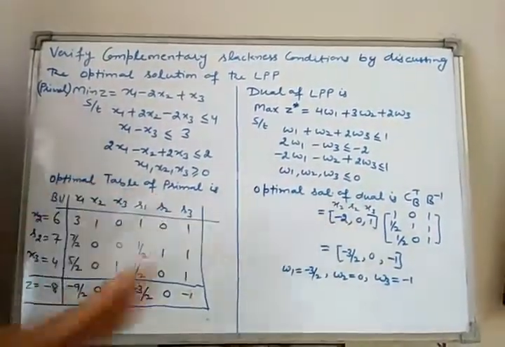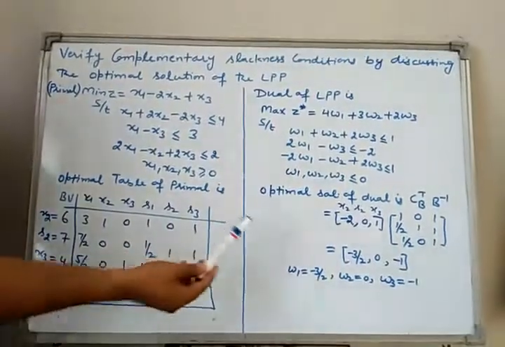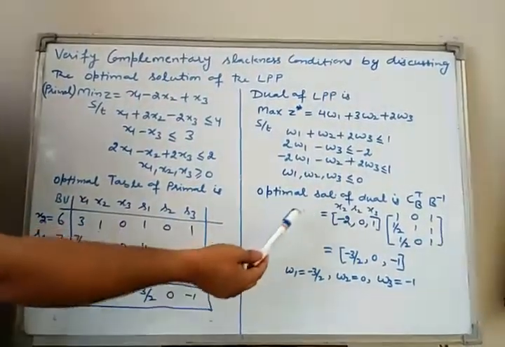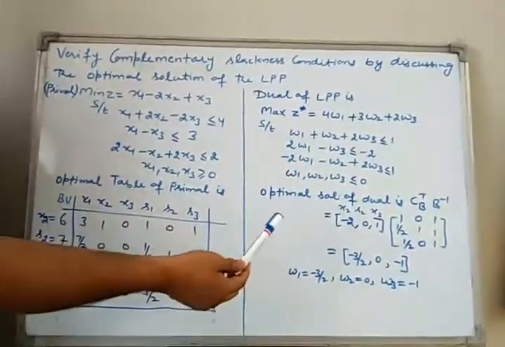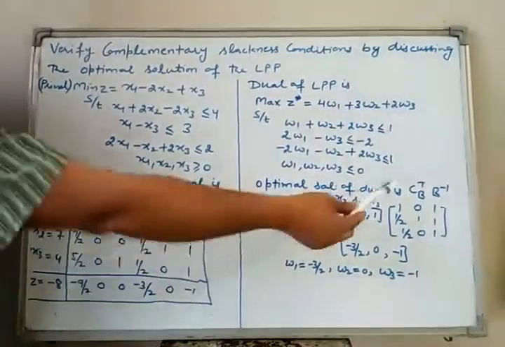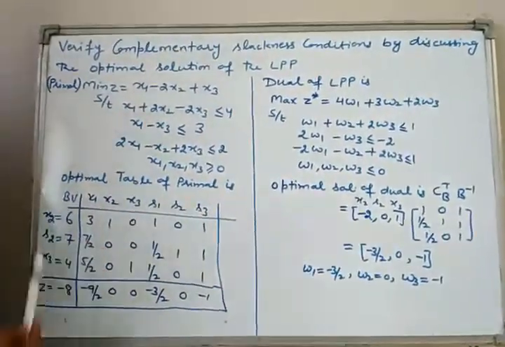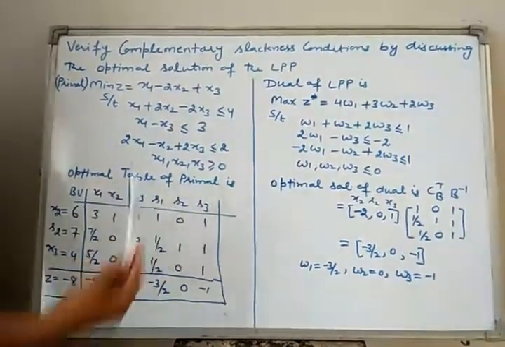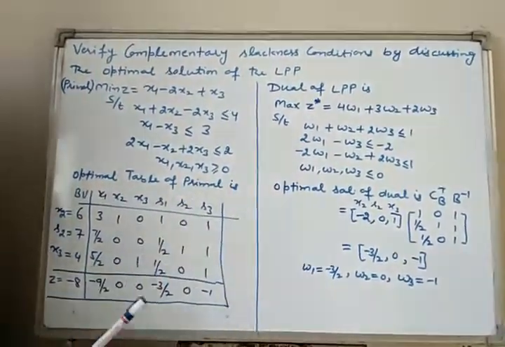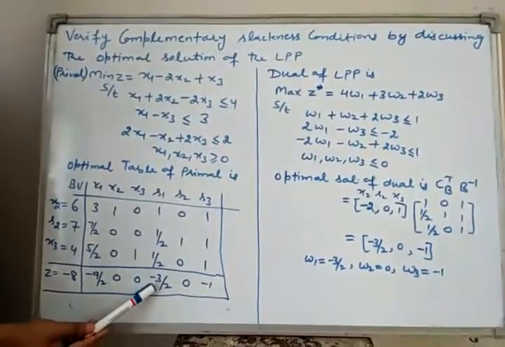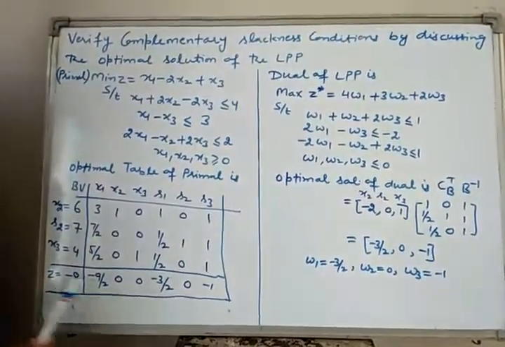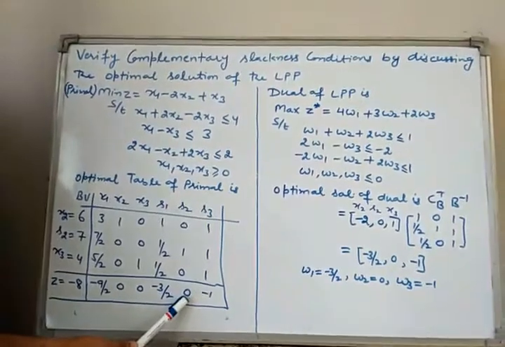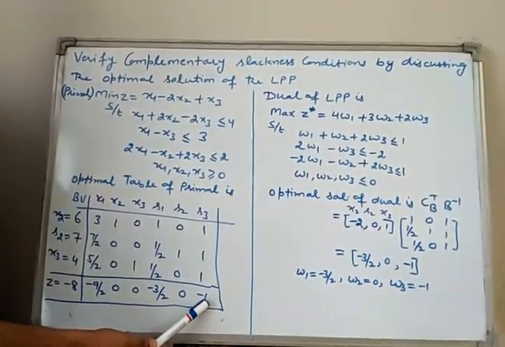Now, we can find the optimal solution of dual directly without going to this formula from the table. If you look at the entries of optimal table of primal problem, look at here. Here entry is minus 3 by 2 in this Z row, and here entry is 0, here entry is minus 1.